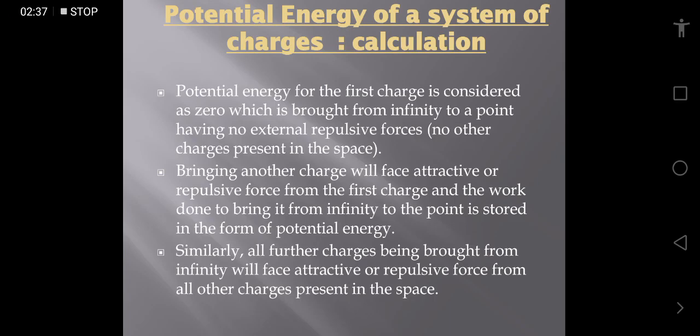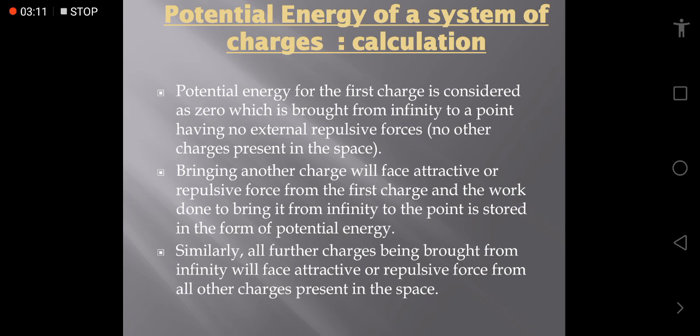Now we calculate the potential energy of the system of charges. One by one we have to take the charges from infinity to the respective point in the field of the given charge. The first charge is taken from infinity to the given point. So the potential energy will be 0, as no external repulsive force exists there because no charge is present there.